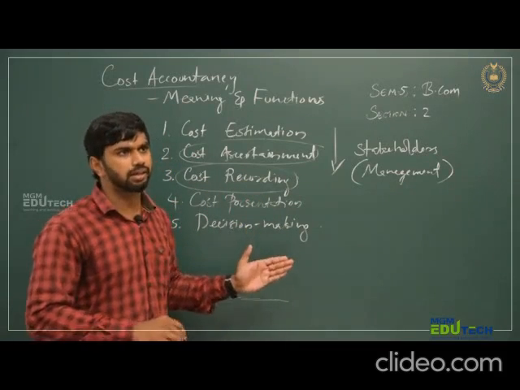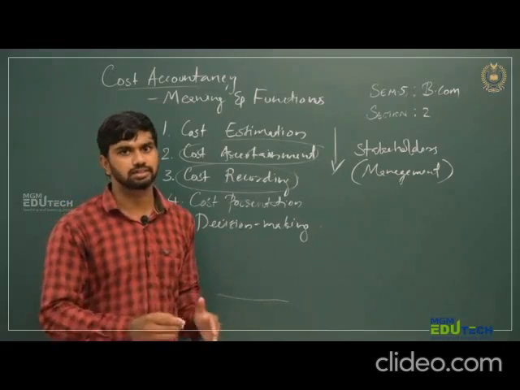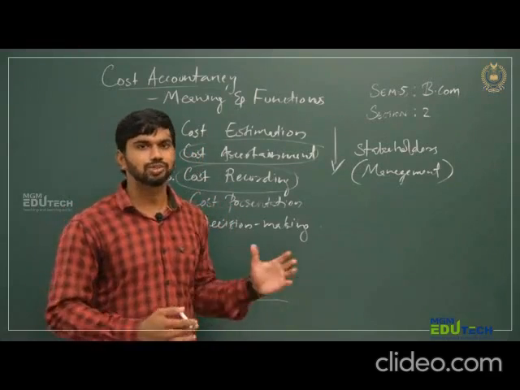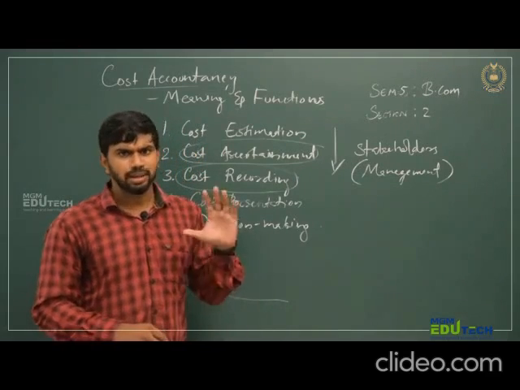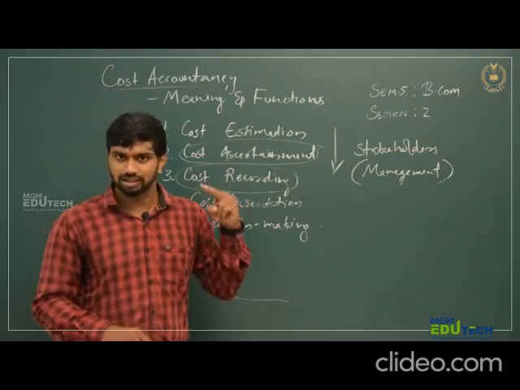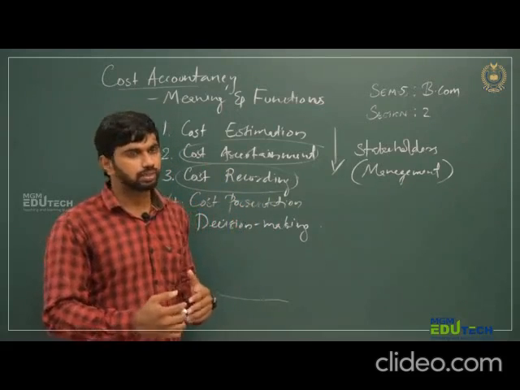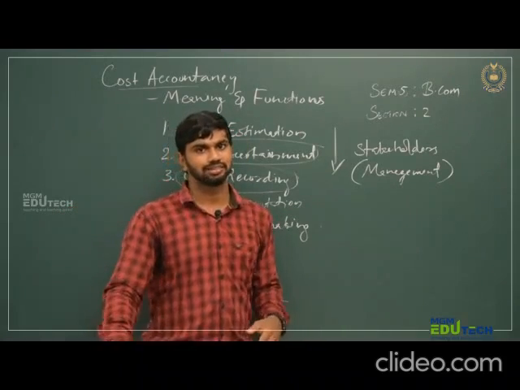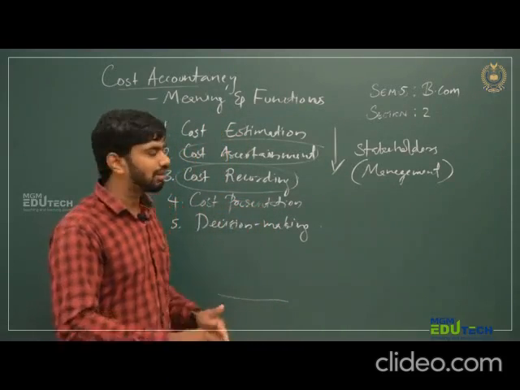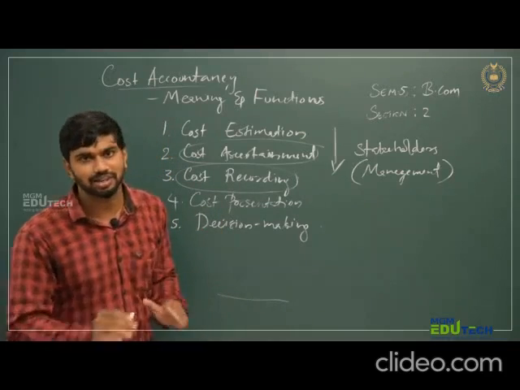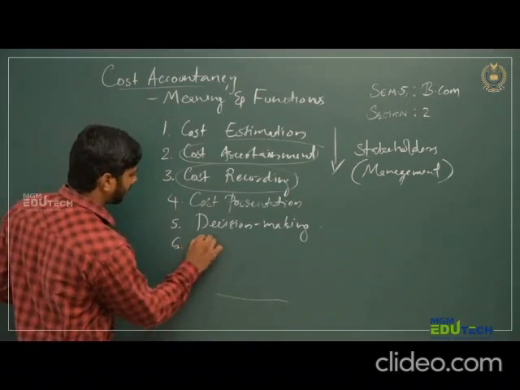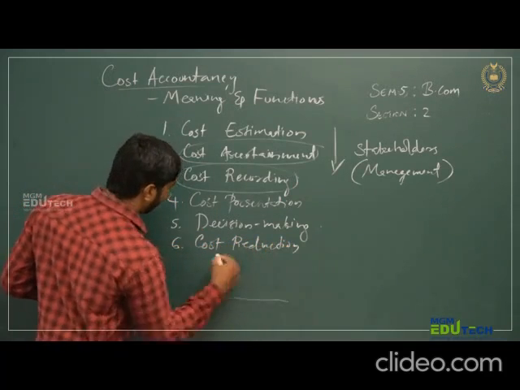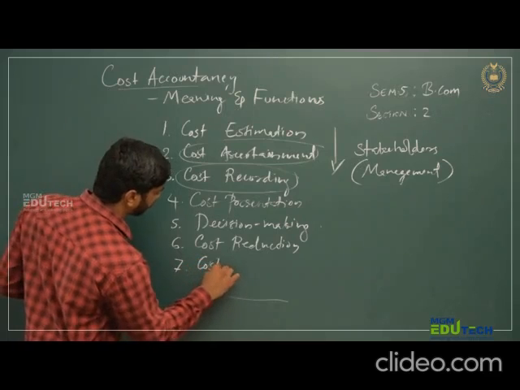And under decision making, what may be the major decisions associated with the cost? Think like that. Mainly two decisions will be very useful, that means cost reduction and cost control. So the next two functions are cost reduction and cost controlling.